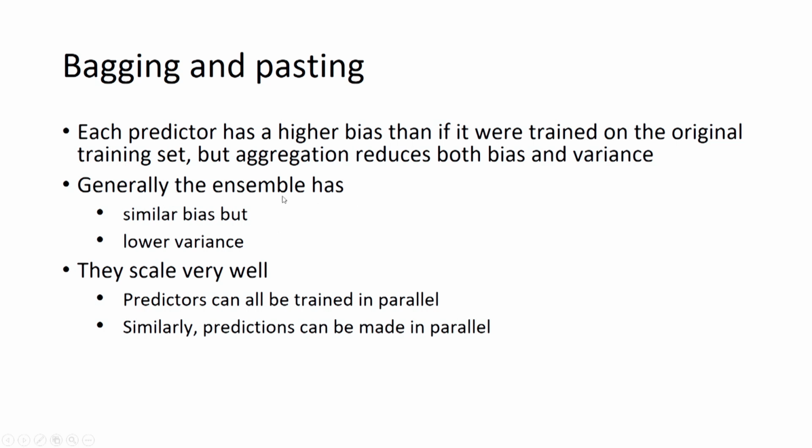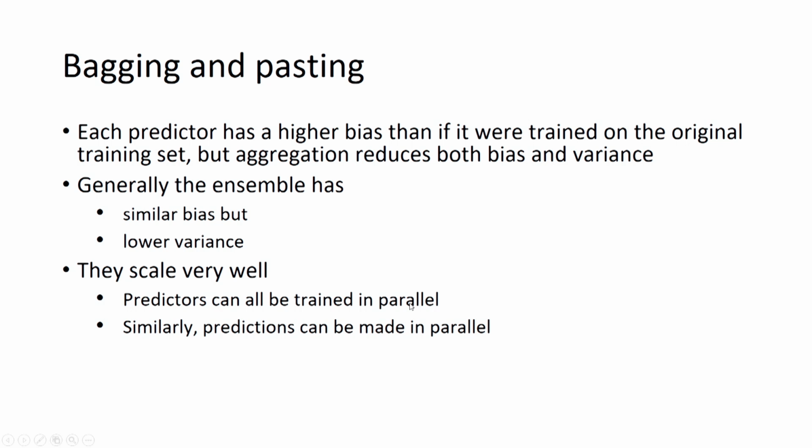Generally in ensemble learning we will see that bias is not that much increased, it is generally similar, but variance error becomes less, and that is why we use this ensemble learning technique, because we get lower variance error. And these ensemble learning techniques are scalable also, because here we are using many predictors, many base machine learning models, and these can be trained in parallel.